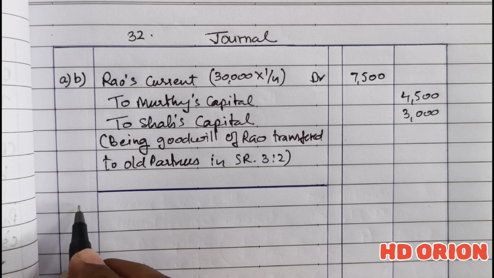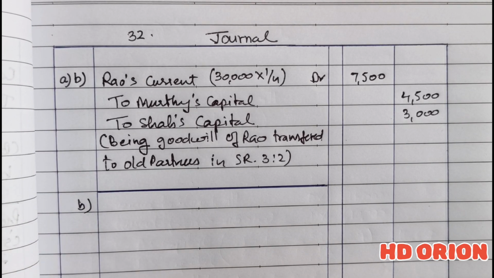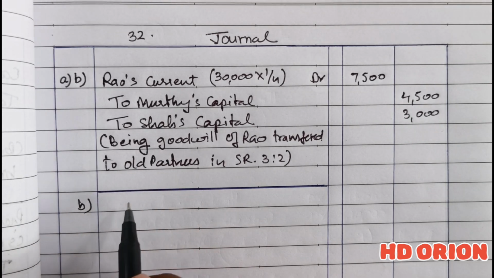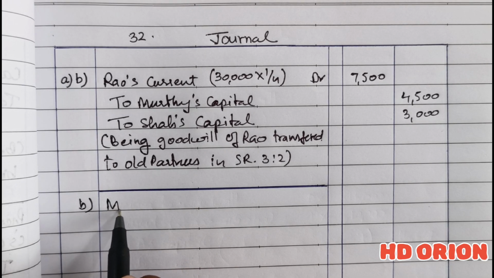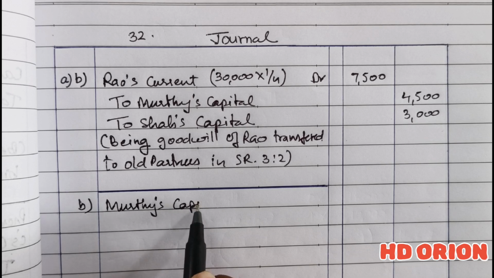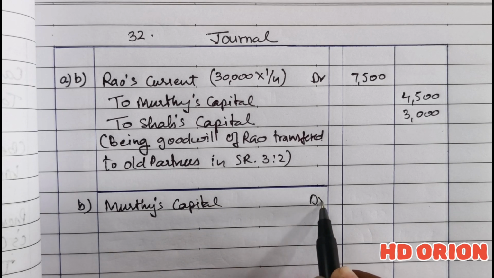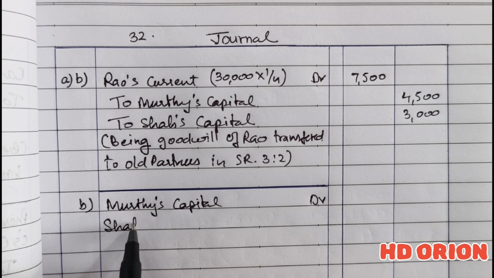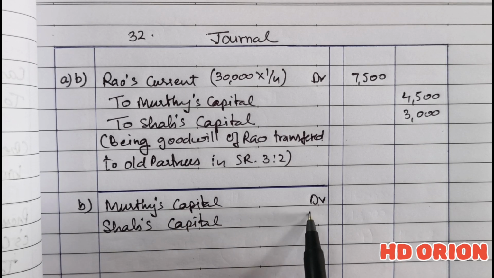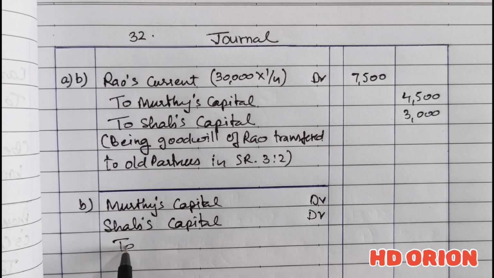Now in part B, one more entry will be there for writing off the old goodwill, which is 10,000. Fine. So that will be debited to the partners' capital accounts. Murthy's capital account debited, Shah's capital account also debited, because it is an old existing goodwill from the balance sheet, an asset.